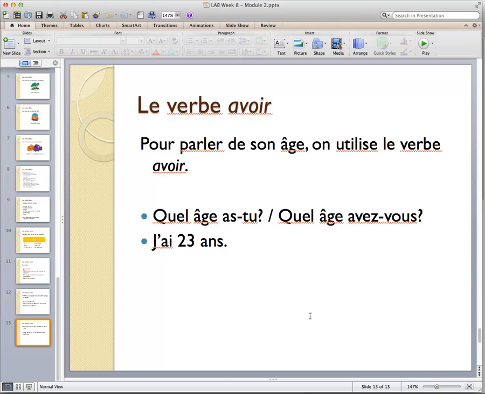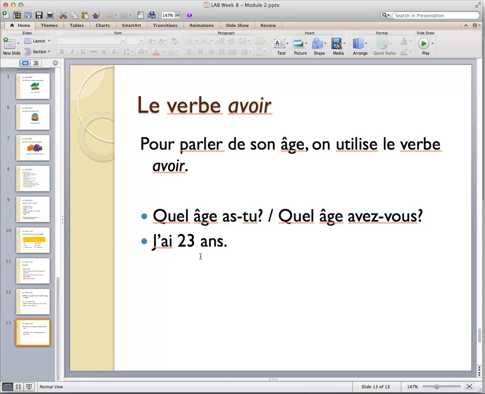Lastly, we use the verb avoir in French to speak about our age. In English, we use the verb to be. In French, it's avoir. To ask how old you are, we say, Quel âge as-tu? Or using the vous form, Quel âge avez-vous? The answer to the question is j'ai, and then the number of years, 23 ans.